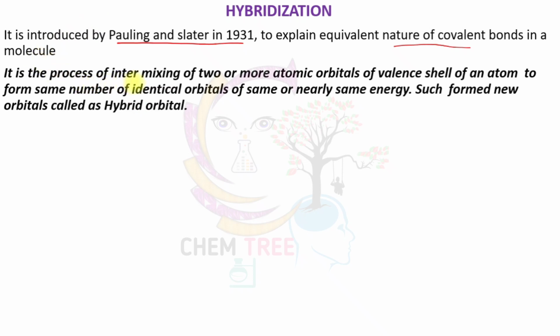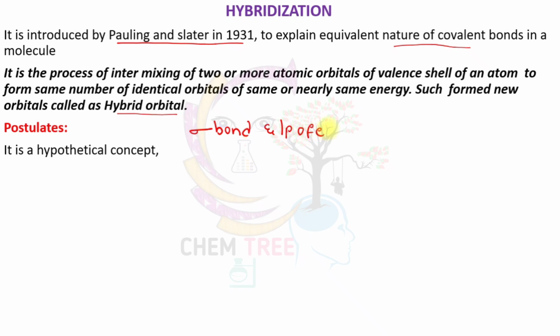It is the process of intermixing of two or more atomic orbitals of the valence shell of an atom to form the same number of identical orbitals of the same or nearly the same energy. Such newly formed orbitals are called hybrid orbitals. Hybridization is a hypothetical concept, and it applies only to sigma bonds and lone pairs of electrons; there is no involvement of pi bonds.